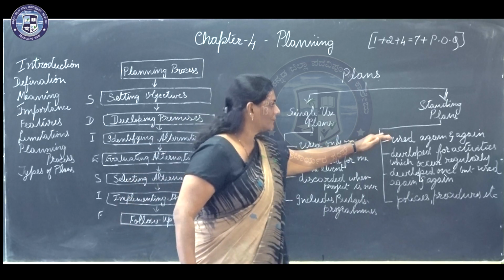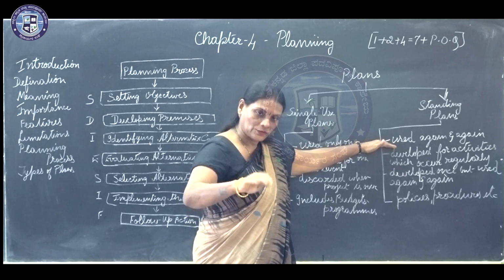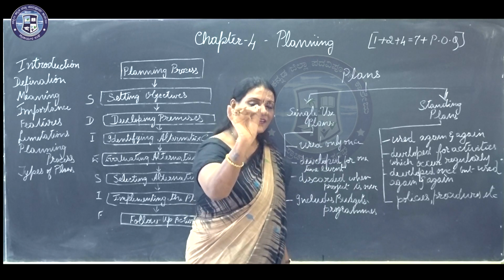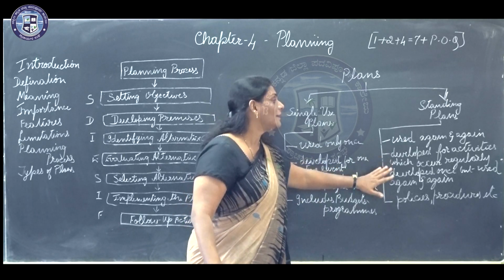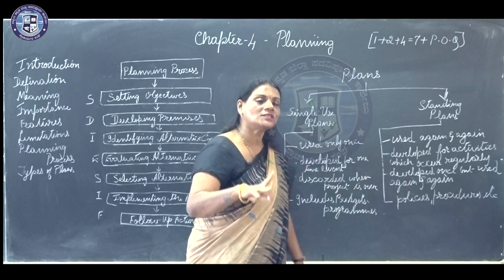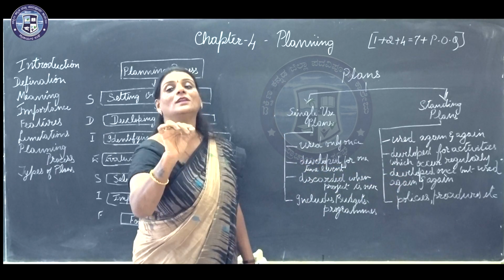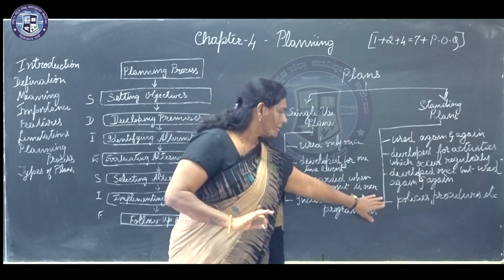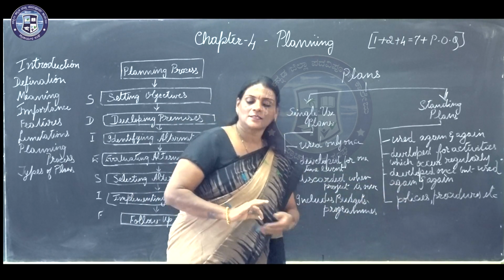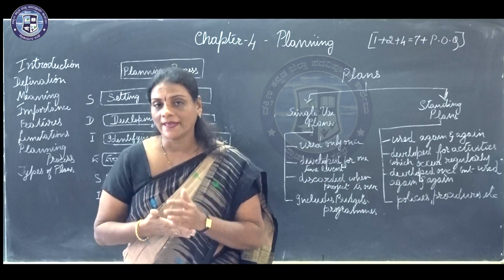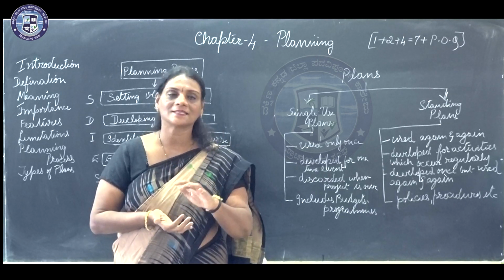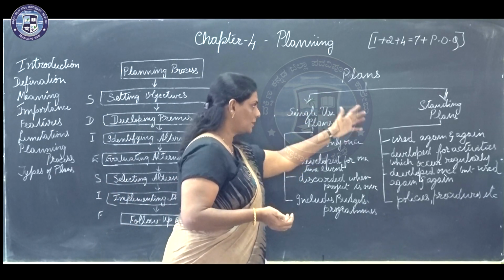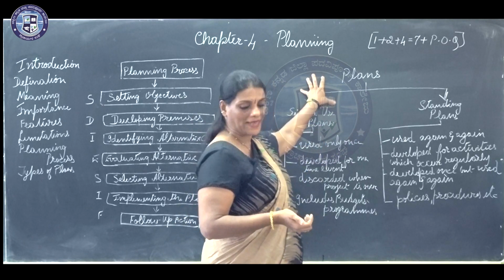Fine. Here, standing plans used what? Used again and again. Next, it is developed for activities which are regular in nature, regularly occurring. Developed once, but it can be used again and again with what? With modifications if needed as per your requirements. What comes under this? There are certain things, that is policies, procedures, methods and rules. All these come under standing plans. So, this is the major classification coming under plans.